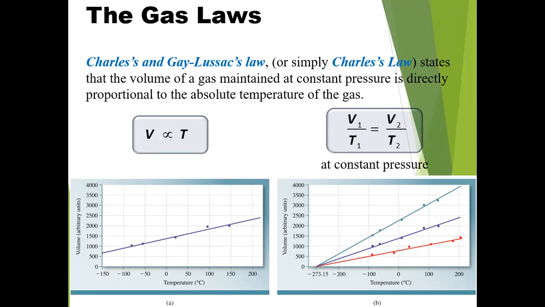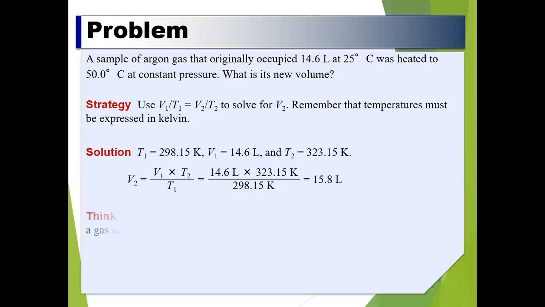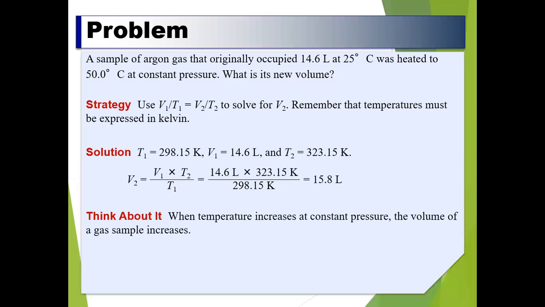Where the volume increases, the temperature will also increase in graph A. Now in graph B, temperature is also on the horizontal axis and volume on the vertical axis. So when volume increases, temperature also increases. It tells us about Charles' law and Gay-Lussac's law, that volume is directly proportional to temperature. Now the problem is related to